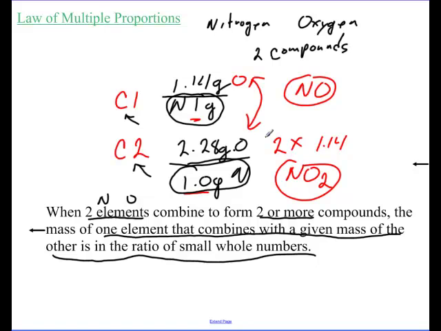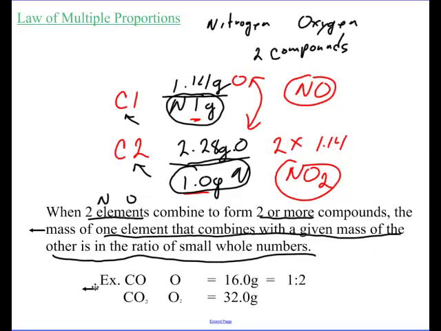All right. I know it's hard to wrap your head around it. It's hard for me to explain it. But this was really a big deal because now chemists were understanding that elements, these atoms, are combining in whole numbers. And that was a big deal. So let me show you one more example of what I'm talking about.